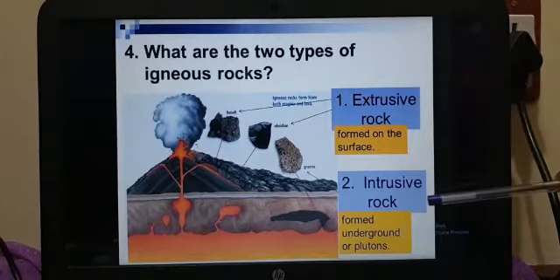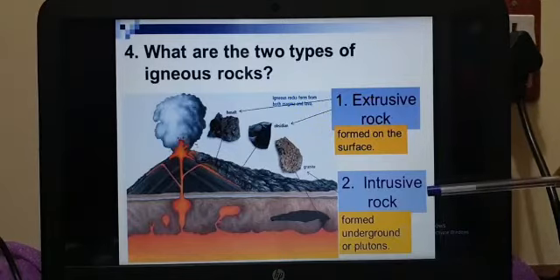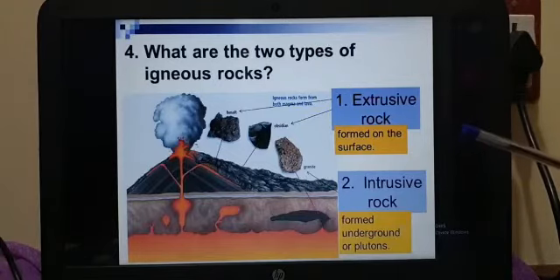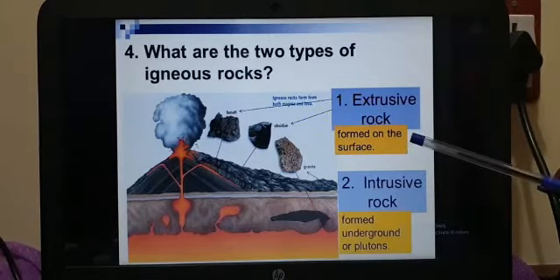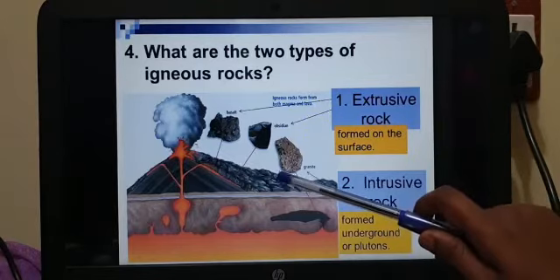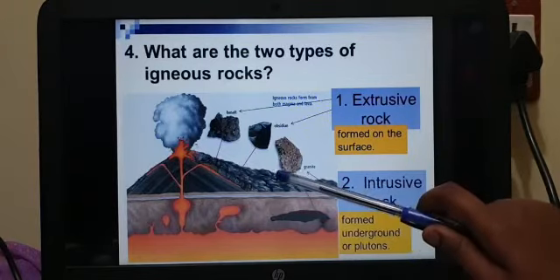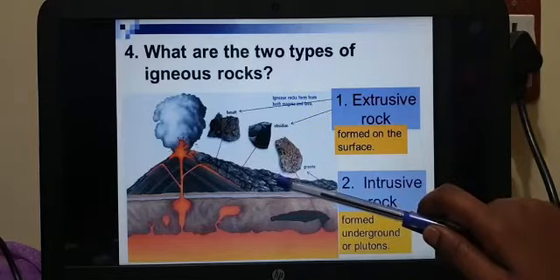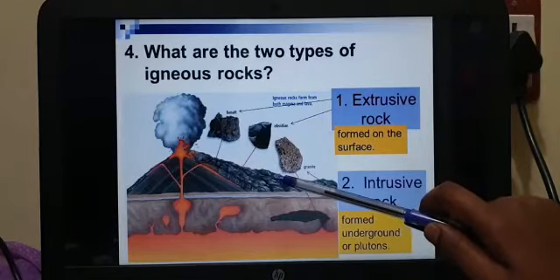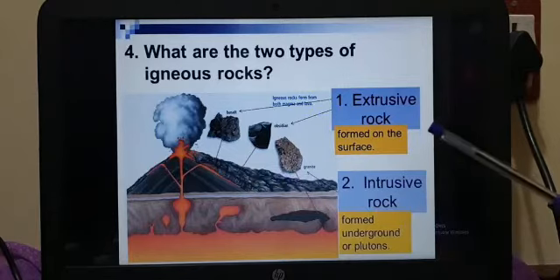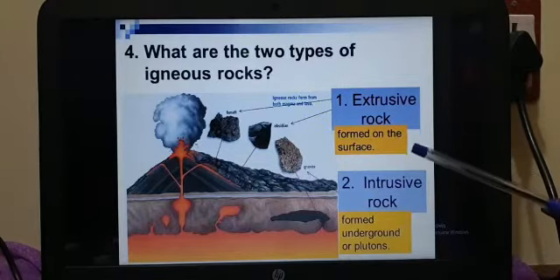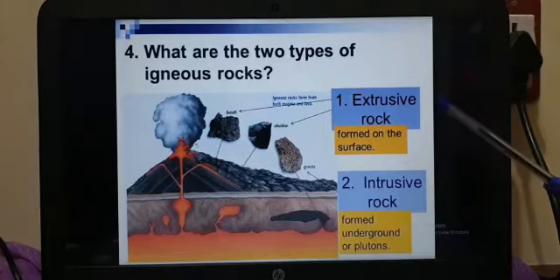Extrusive, intrusive. In simple words, I'll tell you: external, internal. External is the outer part, and internal is the inner part, right? Just to understand easily. Extrusive rocks are formed on the surface, outside the mountain. The lava comes outside and falls on the surface of the earth. After falling on the surface, it forms what rock? Igneous rock. That igneous rock is called extrusive rock.